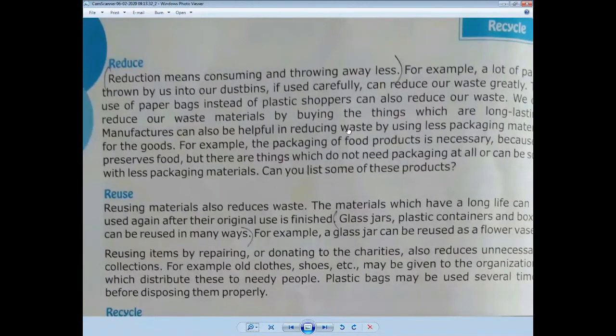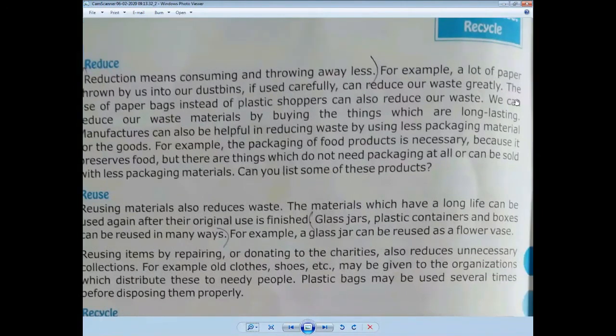We can reduce our waste materials by buying things which are long lasting. We should always prefer things that are long lasting.